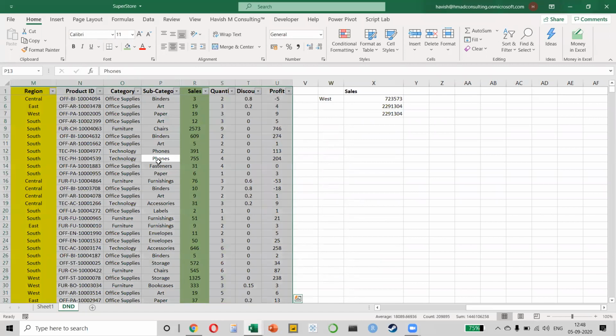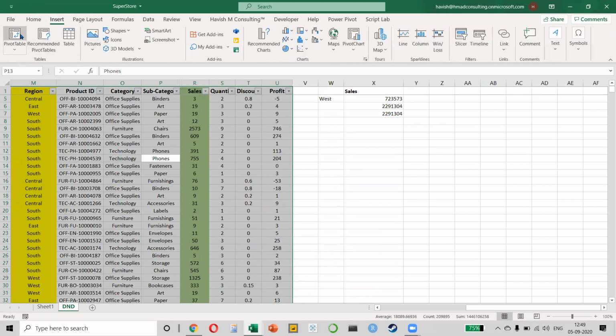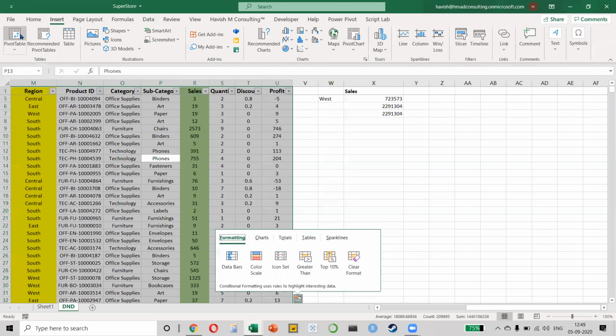I will select the data. I have pressed Control A, so we are selecting the entire data. What do we want? We want to create a summary of this entire data set. So we click on Insert, and in Insert, there is an option called Pivot Table, the very first one, where my cursor is. What does it say? Very simply, it says that a pivot table allows you to arrange and summarize complex data. Basically, it means that I don't want to look at 10,000 rows. I just want to see a summary. That's the important term here.